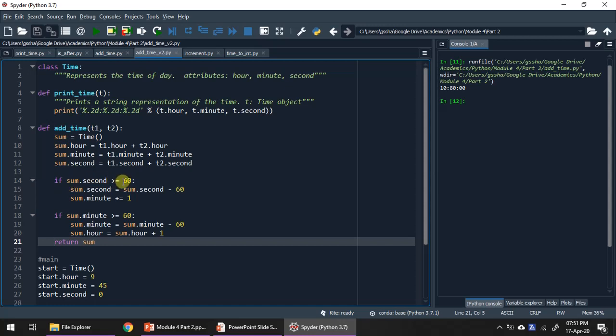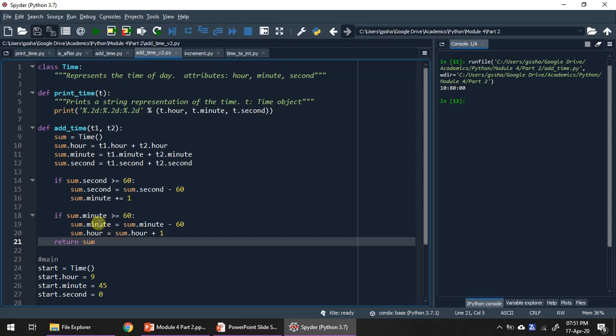If the seconds are greater than 60, we subtract 60 from that. The left over seconds remain in sum.second, and we increment the minute. If the minutes are greater than 60, the extra minutes beyond 60 are subtracted. The left over minutes are reassigned to sum.minute, and we increment sum.hour.